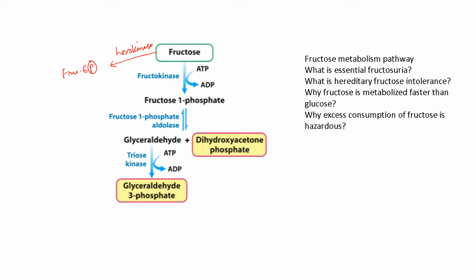But the affinity of hexokinase for fructose is very low. Therefore, this pathway is insignificant, and it becomes important only when there is a high amount of fructose in the blood. Then hexokinase becomes active and can convert it to fructose 6-phosphate, which can then go to glycolysis.